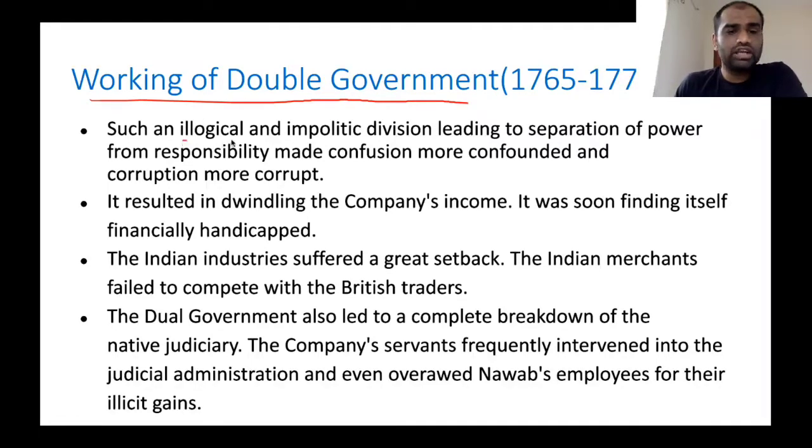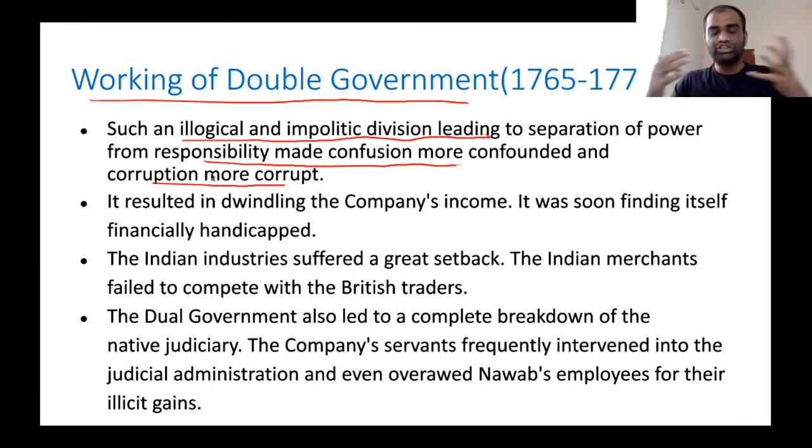Now, such an illogical as well as impolitic division, leading to separation of power from responsibility, made confusion more confounded and corruption more corrupt. This division of responsibility between the Nawab and the East India Company confused a lot of people, and it created a vague sense of administration. A lot of decisions were very vague in nature.